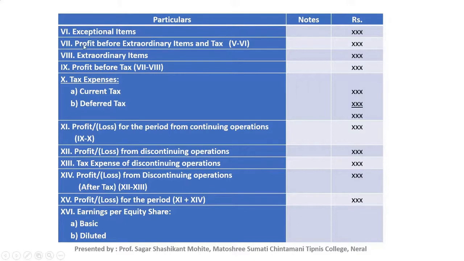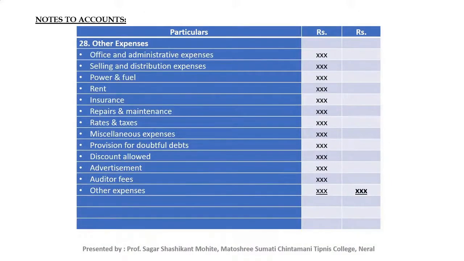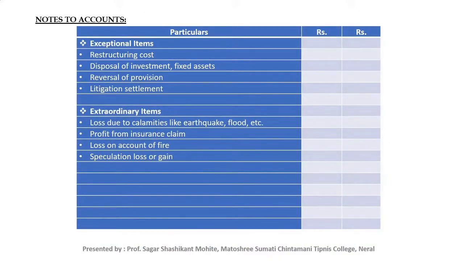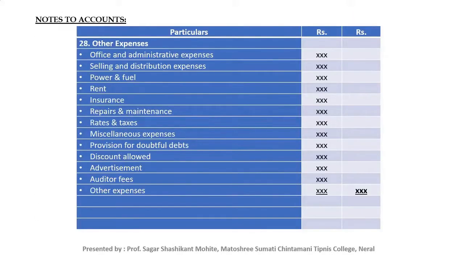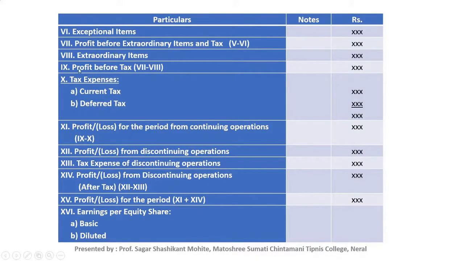Then we will find profit before extraordinary item and tax. The extraordinary items include loss from attachment of property, loss due to calamities like earthquake, flood, etc., profit from insurance claim, loss on account of fire, speculation loss or gain. After deduction of extraordinary items we will find profit before tax. That means point number 7 minus point number 8 is equal to profit before tax, point number 9.